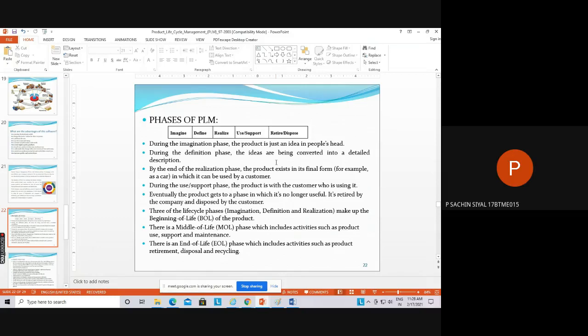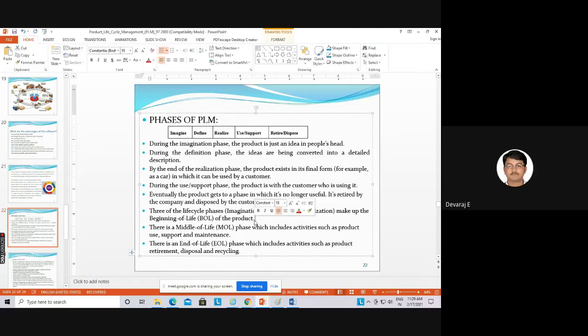Then you realize what the problem statement is saying, and based on that you design a product. You take support from various branches like production, design, analysis, and all those things. After that, your product is launched, and after a certain time, there's a competitive market where someone has produced a similar or better product, so your product needs to be disposed of or updated.